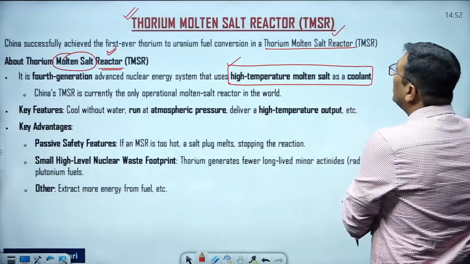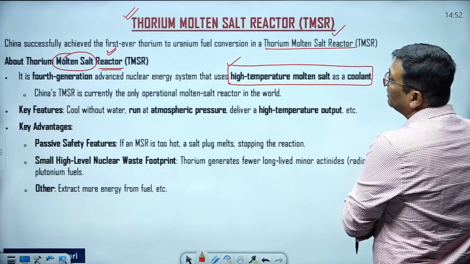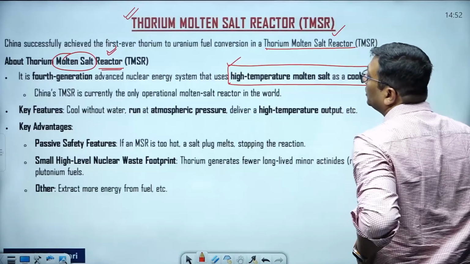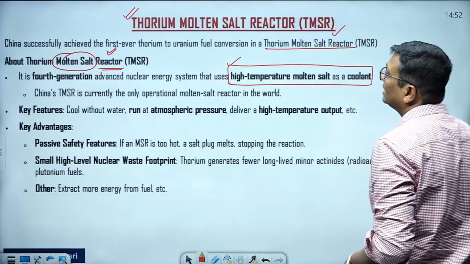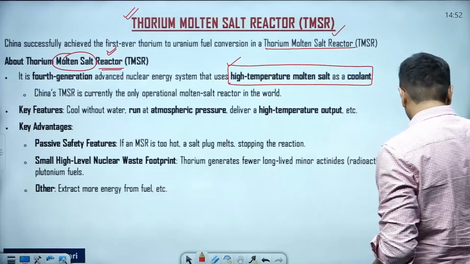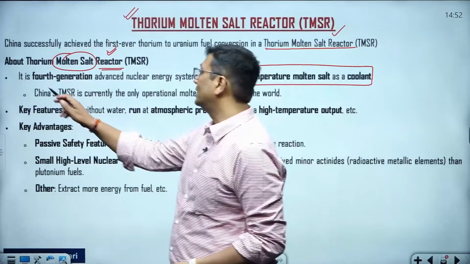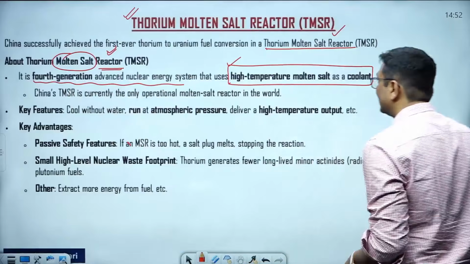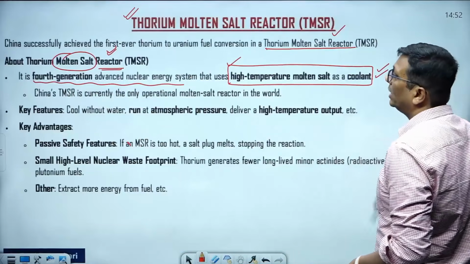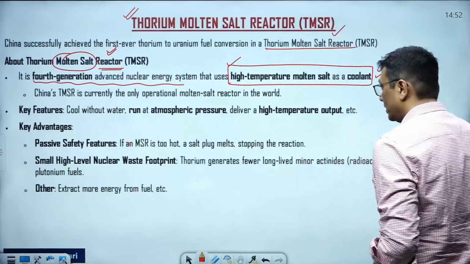So what is the coolant? That is a very new coolant, first time China achieved it. China is going to use it under their own 4th generation advanced nuclear energy system, where the high temperature molten salt as a coolant China will use.